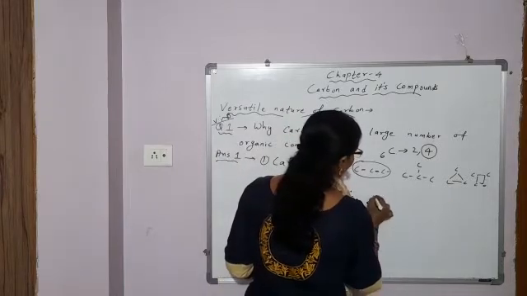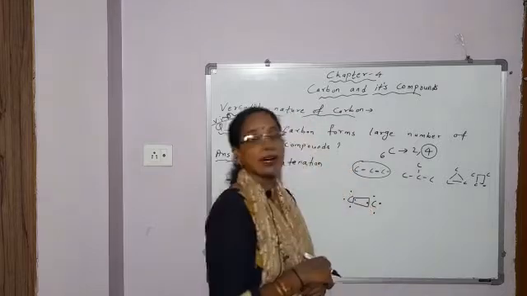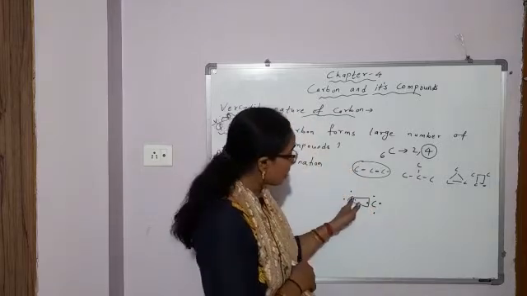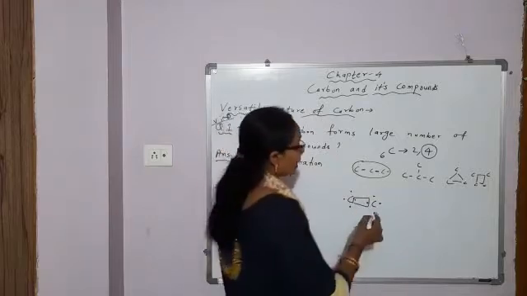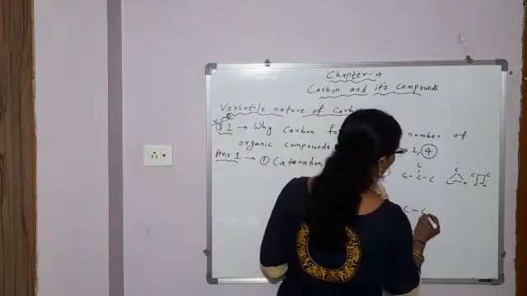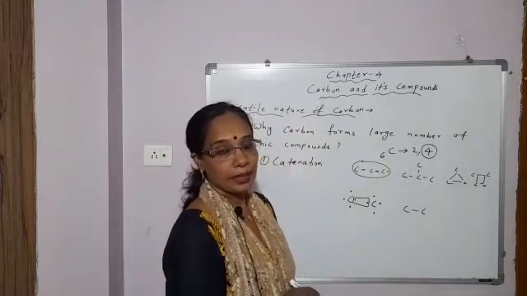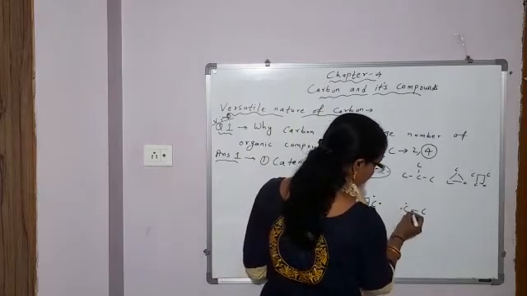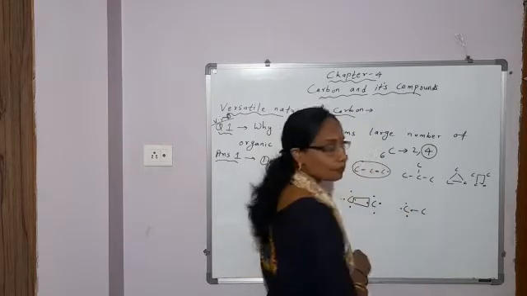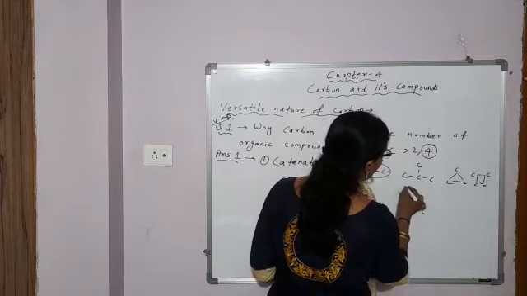So it will share its 4 electrons with 4 carbon atoms. And when it shares its electrons with another carbon atom, what type of bonding is formed between 2 carbon atoms? Single covalent bond. And this carbon again has 4 electrons in its outermost shell, so it will link with 4 other carbon atoms.